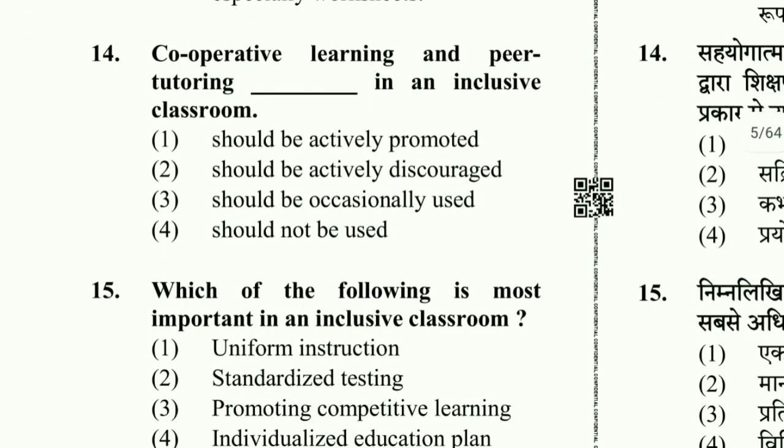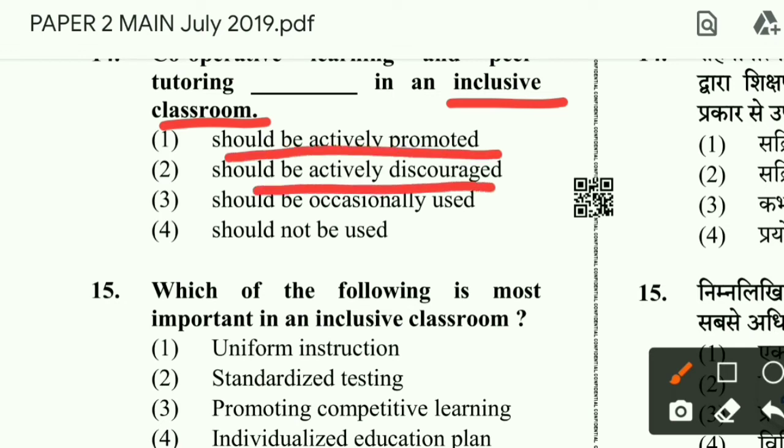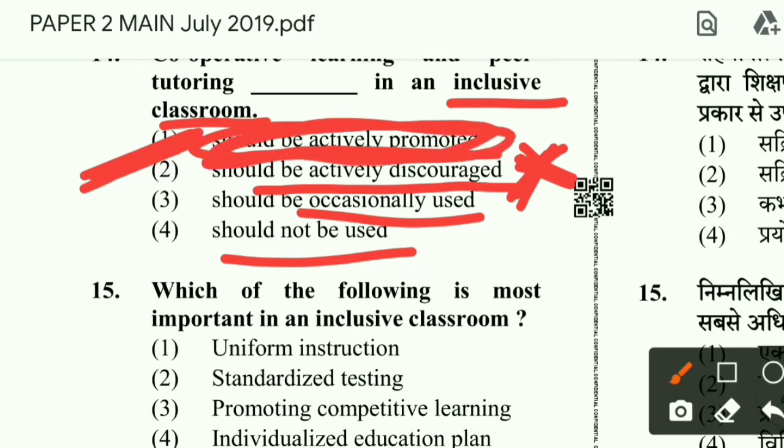Then question number 14, cooperative learning and peer tutoring is dash in an inclusive education. In an inclusive classroom, cooperative learning and peer tutoring, what is the use of those? Should be actively promoted, should be actively discouraged? You can't discourage this, you should promote this. Should be occasionally used, should not be used? Actually, peer tutoring and cooperative or collaborative learning in an inclusive classroom should be actively promoted. This is a good technique of handling inclusive classroom.